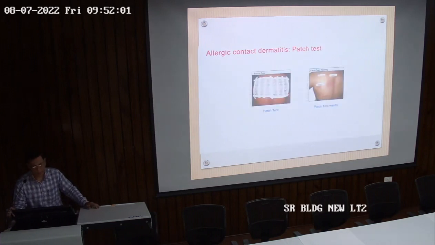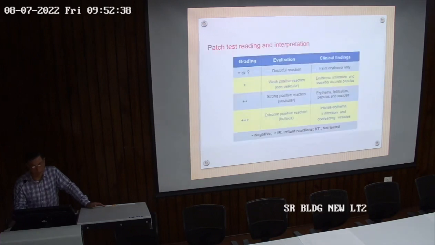So these are the patches that we apply over the back. It contains these aluminum chambers where the allergen is applied, and this is applied to the upper back and left for 2 days. So we advise the patient not to go for exercise, not to go outside in the sun because of sweating it will come out, and not to take a bath for 2 days. Then on removal of the patches, in the second picture you can see a few allergens which have become positive. So this is how we will be able to know which allergen the patient is allergic to or sensitized to. So this is the reading that is done.